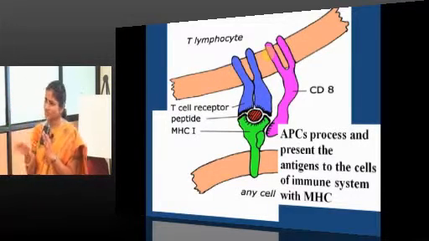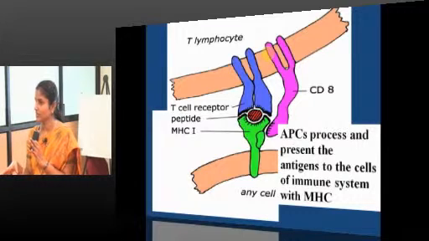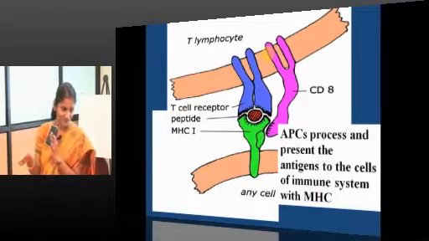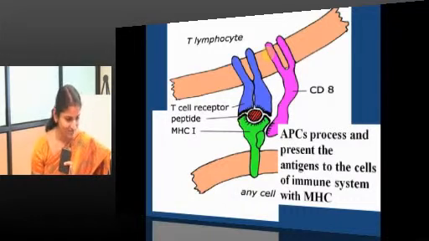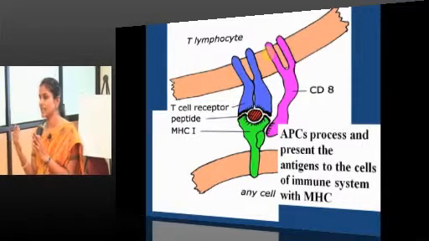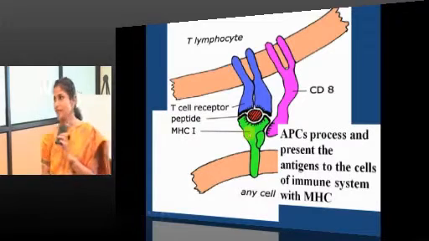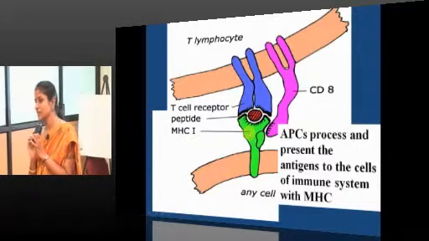Likewise, CD4 lymphocytes can accept the food only when presented with which MHC? MHC class 2. For 4 it is 2. CD8 lymphocytes can accept antigen only when it is fed through MHC 1. What is the normal CD4 to CD8 ratio? 2:1.